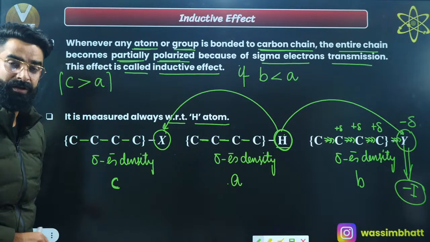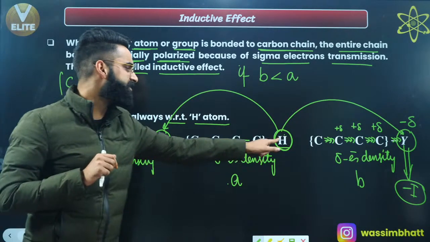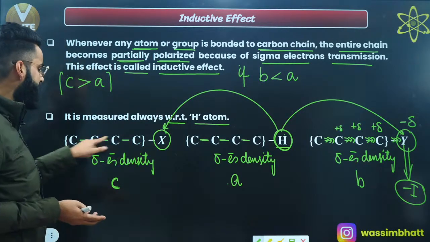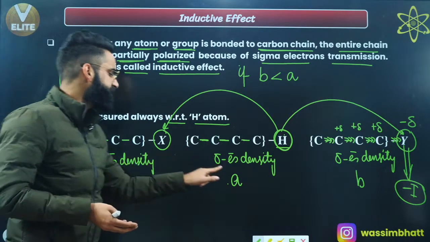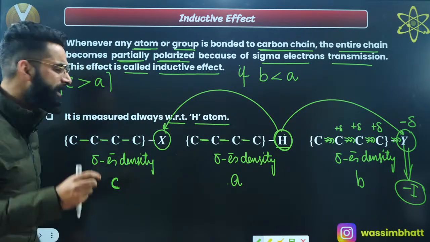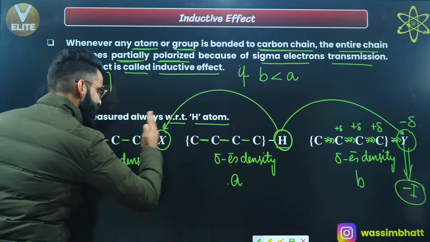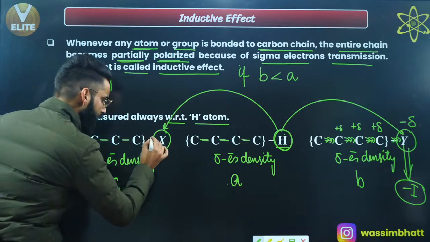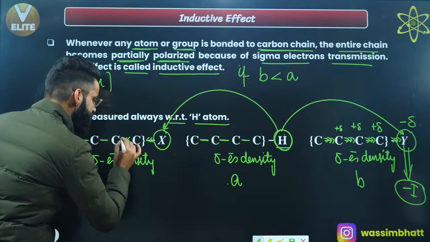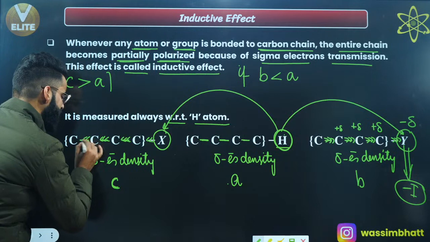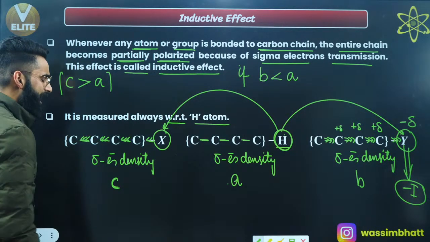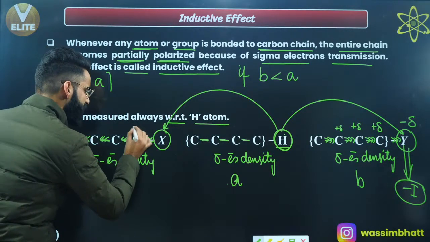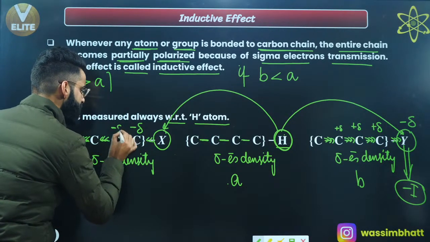When is that possible? I'm telling you a simple thing. When I've replaced hydrogen by some atom X, right? Then I'm seeing, for example, sigma electron density in this carbon chain is greater than that of sigma electron density in this carbon chain. That is only possible if this X would have pushed some sigma electron density into the chain, right? So what is this X doing over here? It's pushing the sigma electron density towards the chain. If X is pushing the sigma electron density towards the chain, I'll say sigma electron density in the chain would have got increased, and that increase in the electron density is represented by delta negative charges, right?